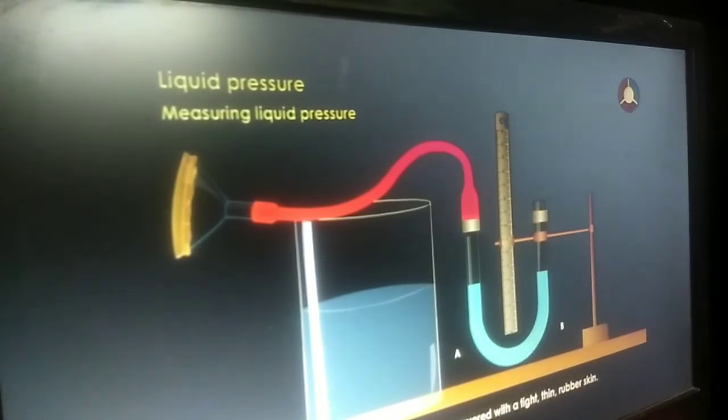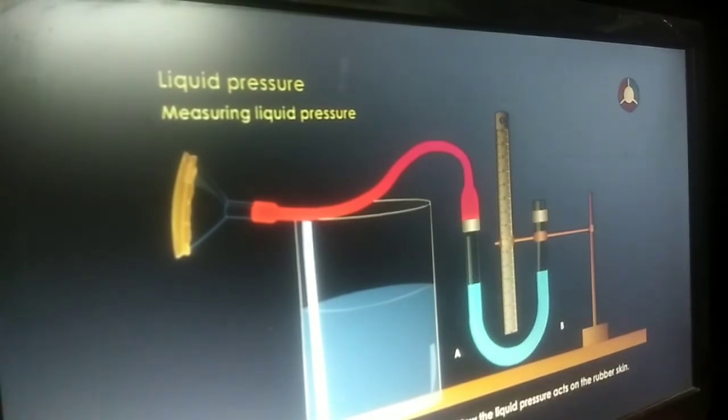The mouth of the thistle funnel is covered with a tight, thin rubber skin. When the thistle funnel is kept in the air, only atmospheric pressure acts on it. This is equal to the pressure acting on the open end of the U-tube. Therefore, the water levels in the two sides of the U-tube remain the same.